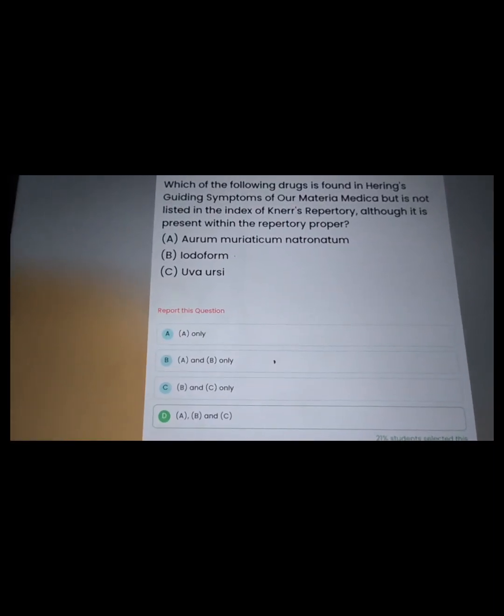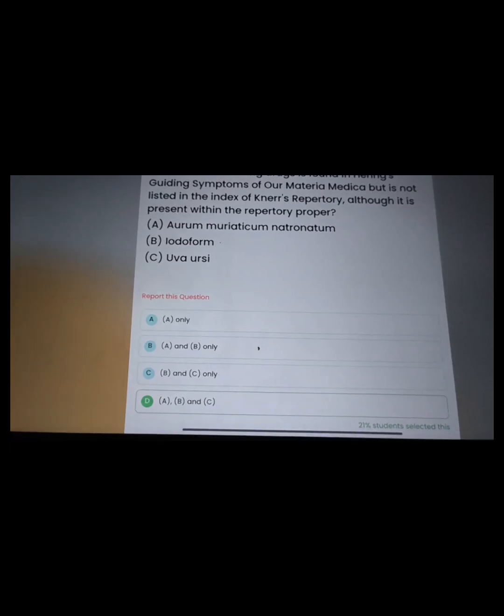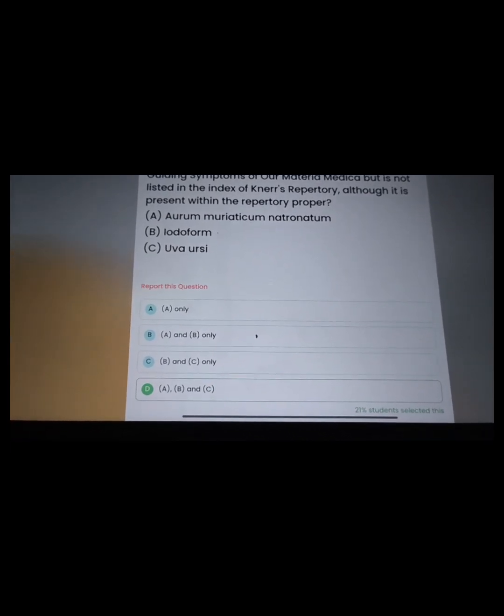Medicines which are found in the guiding symptoms of a mathematical hearing but not in the nerve, that are aurum, natronitum, iodoform, and ubausi.